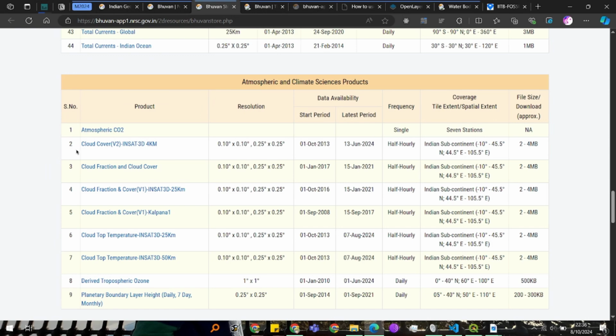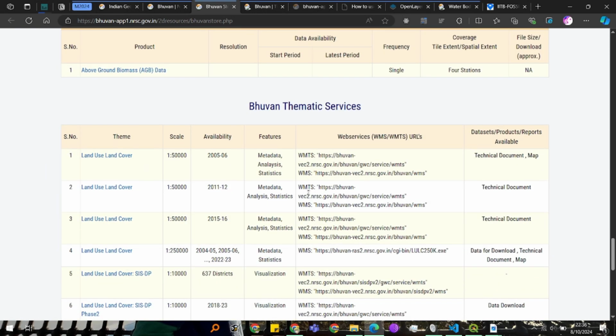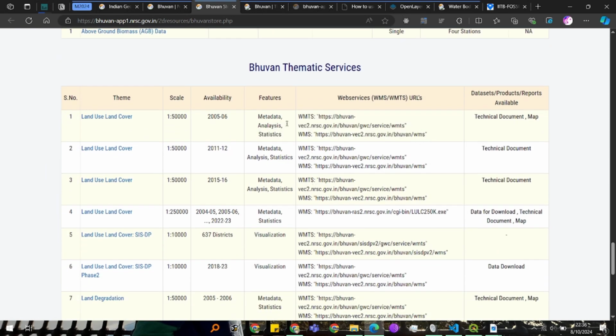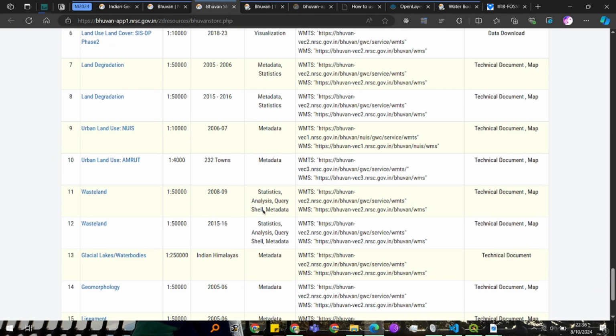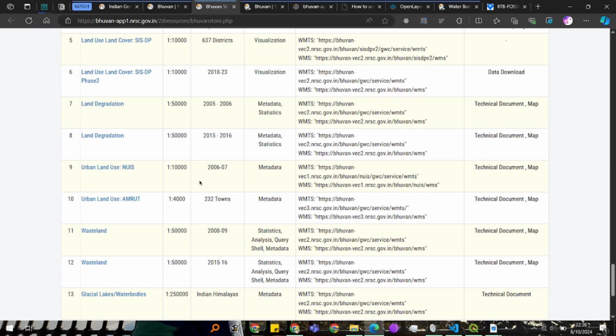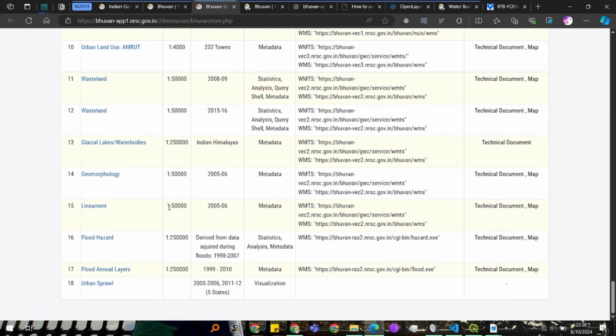In these tables, there are some links, and you can see these are the resources, right? And the dates that the data sets are available for the time period. You can see land use cover, and this is the link. You would just need to load this link into QGIS, and the map will be downloaded for this area's time series, right? You are given all the tools. You just need to pick a problem statement and solve it, right? That would be helpful for government and many other bodies.